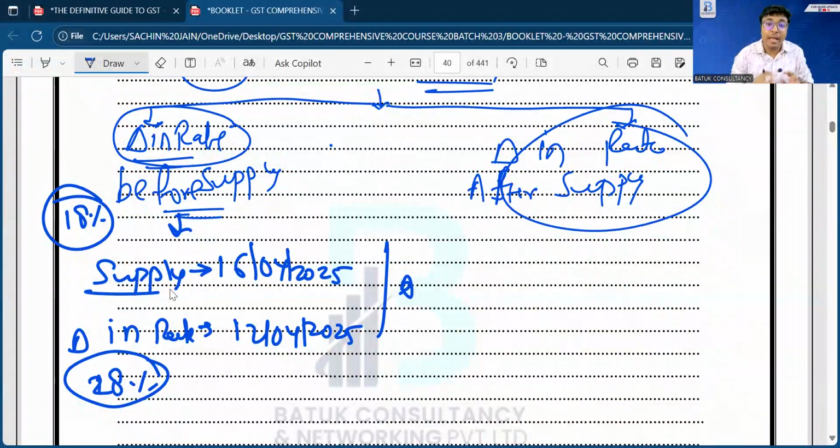The rate changed before the supply. So what will be the rate of GST applicable?